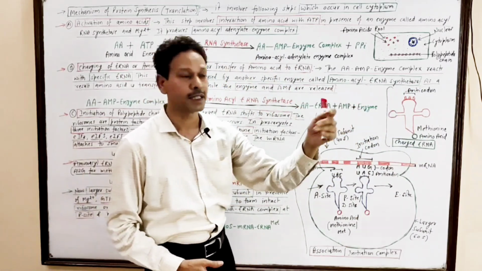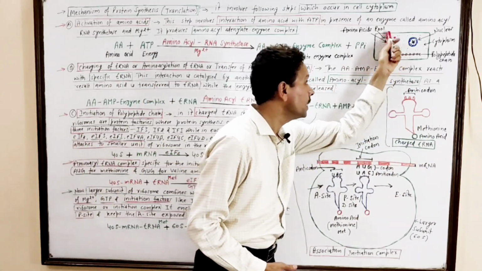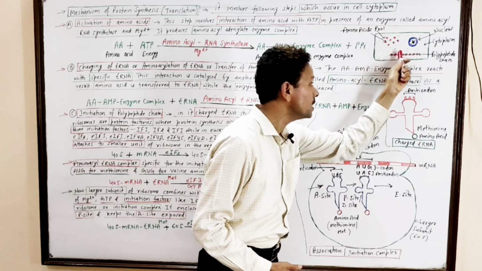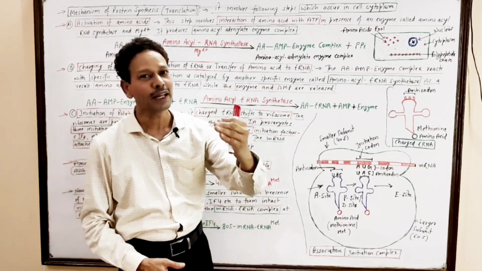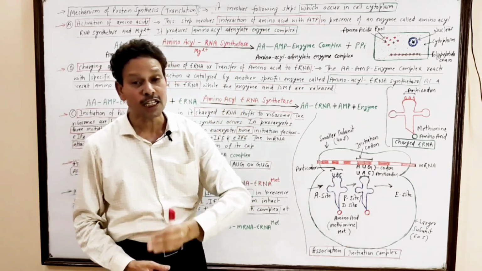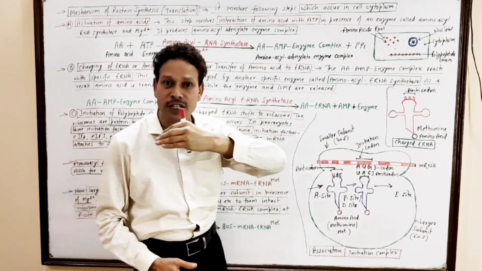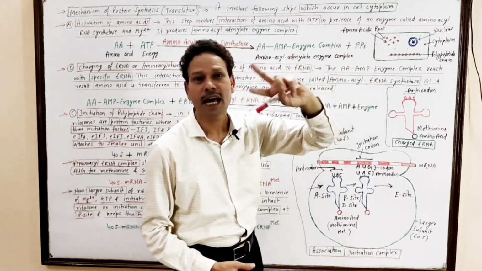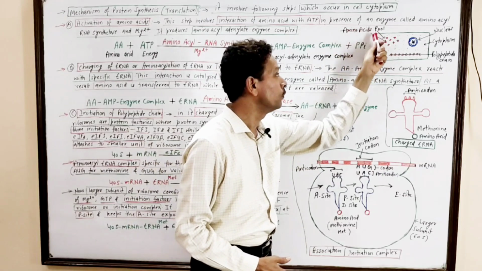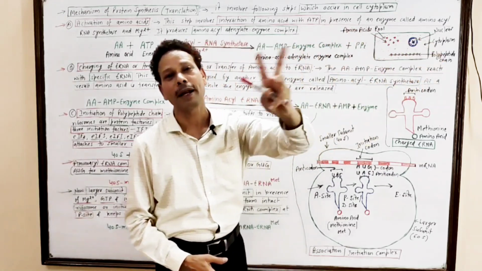It transfers amino acids from this amino acid pool to the polypeptide or protein chain. That's why the RNA is called transfer RNA.